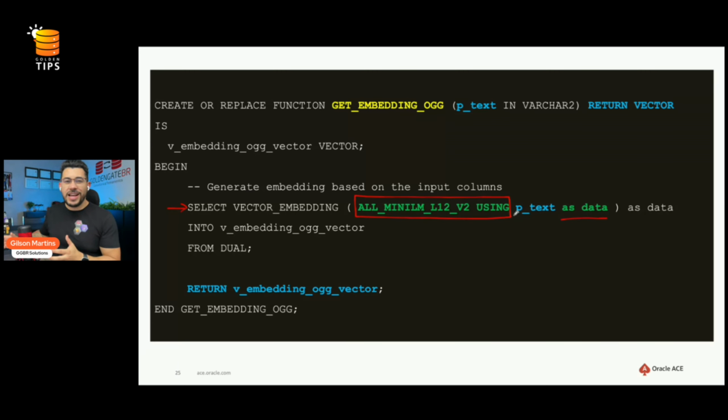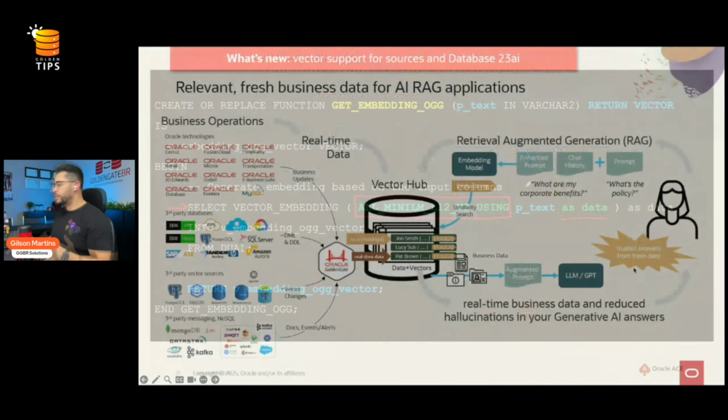But the magic is that we can do this real conversion of structured data to vector data using Oracle GoldenGate with many types of data models that you want, that you need, all of this in a real-time scenario. This is really nice, and GoldenGate is the first tool which has this capability.